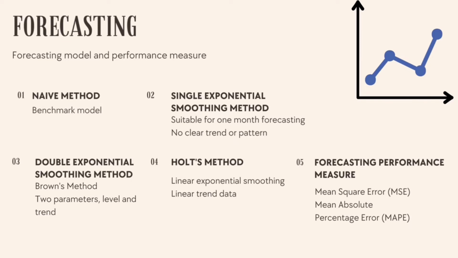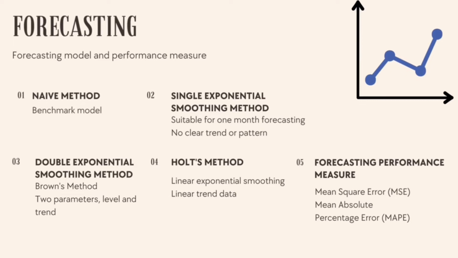Next, single exponential smoothing. The method is suitable for short-term forecasting, such as 1 month forecasting, and it is also suitable for data that has no clear trend or pattern. The third method is double exponential smoothing, also known as the Brown method. The method is suitable for data that has two parameters and shows a level and trend pattern.